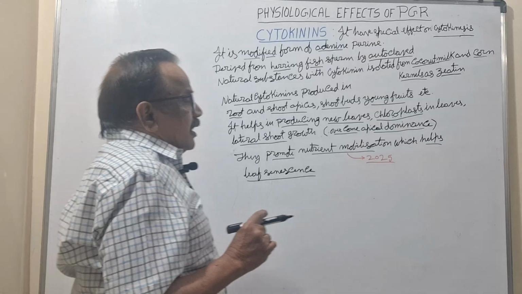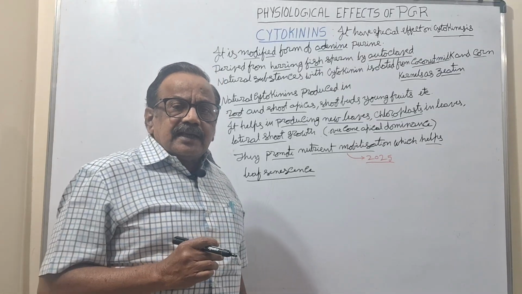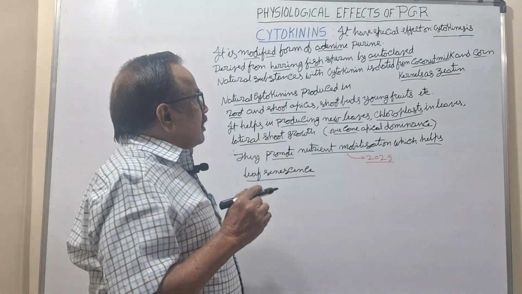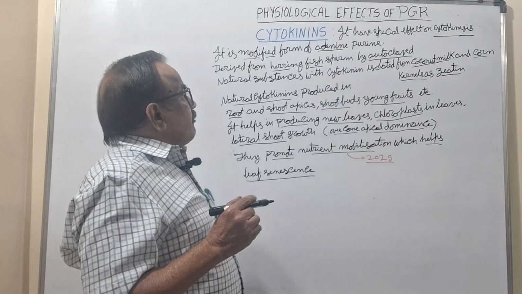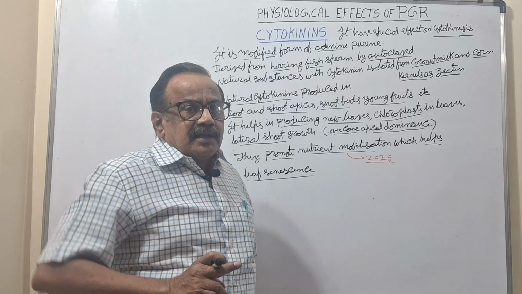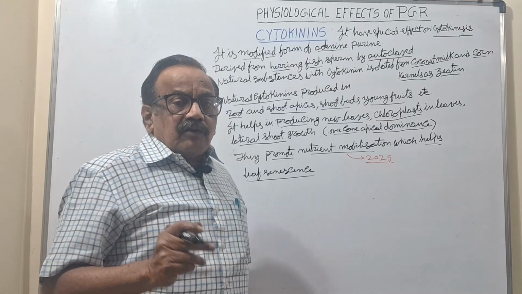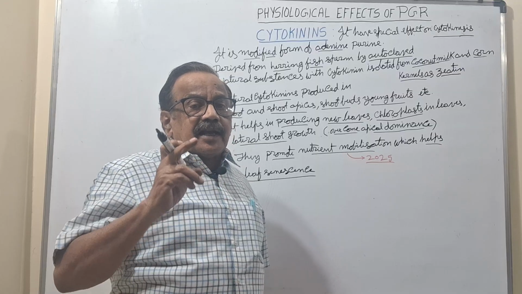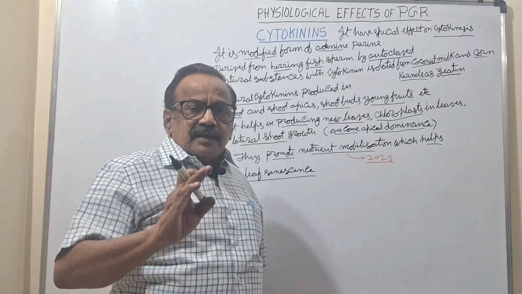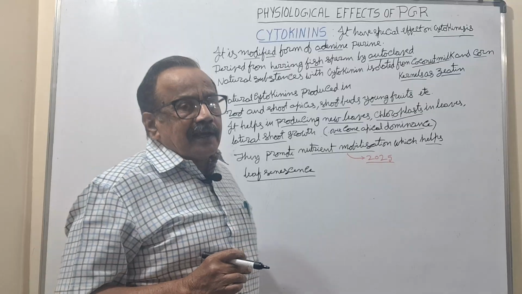Next is how it is formed. That was already given in the discovery of PGR, plant growth regulators. It is a modified adenine purine. Remember it: it is not adenine, it is modified adenine. It is N6 furfuryl amino purine that he has given, a modified adenine purine.